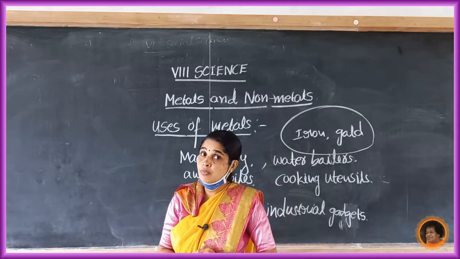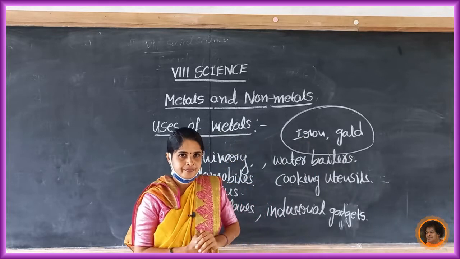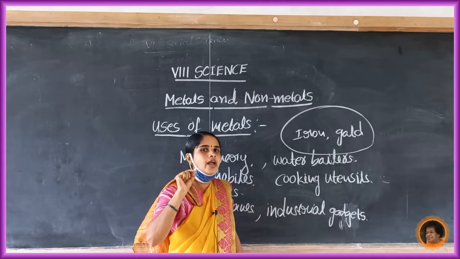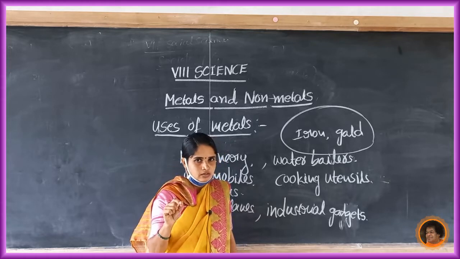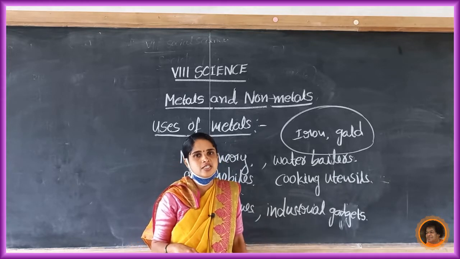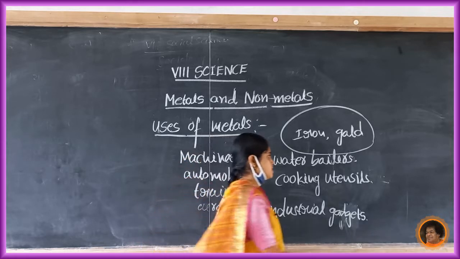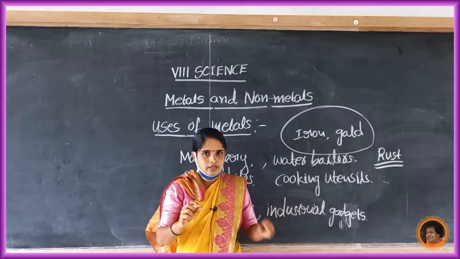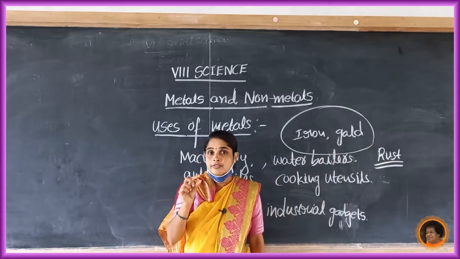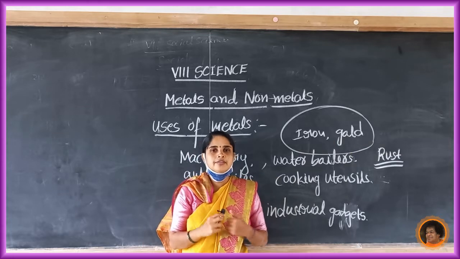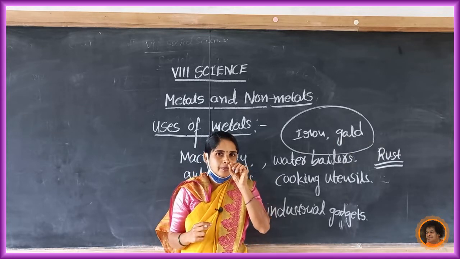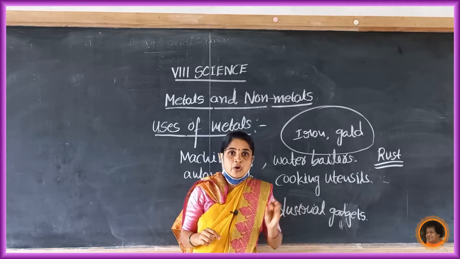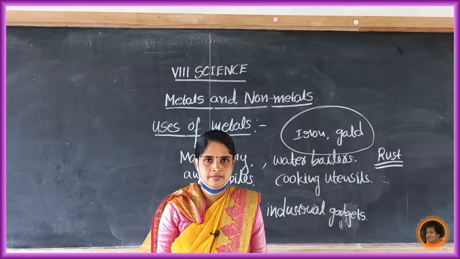Iron reacts with moisture or moist air. Moist air means it contains oxygen and water vapor also. Then it forms rust, a brown color layer. In iron substances, in the rainy season, we observe a brown color layer deposited. That brown color layer is called rust.